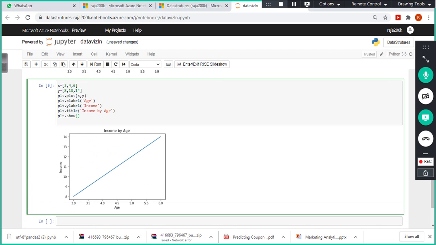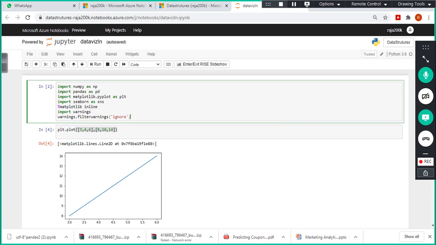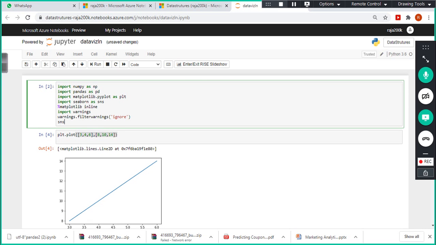But again, various options are available to specify the scale, value, everything. You can probably take a look at this and try to explore all the options that are available. Let me do one thing here. I'm going to give something like SNS. What is SNS? The alias for Seaborn. Seaborn is also an advanced version of Matplotlib. This is an extension of the Matplotlib library.